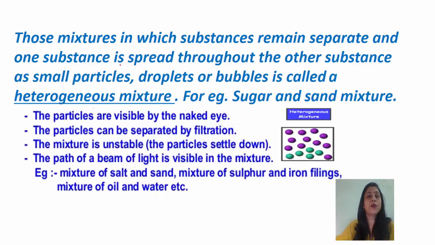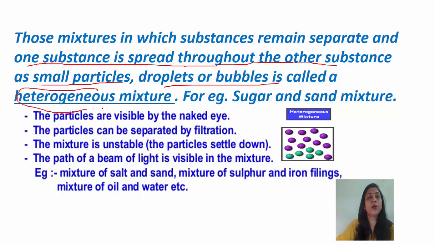Now coming to heterogeneous mixtures, it is just the opposite of a homogeneous mixture. Those mixtures in which substances remain separate and one substance is spread throughout the other substance as small particles, droplets or bubbles are known as heterogeneous mixtures. For example, sugar and sand.